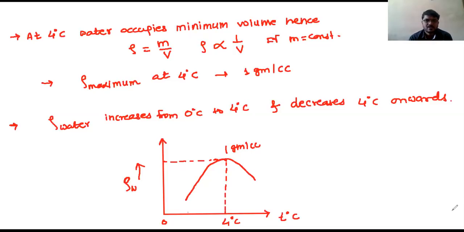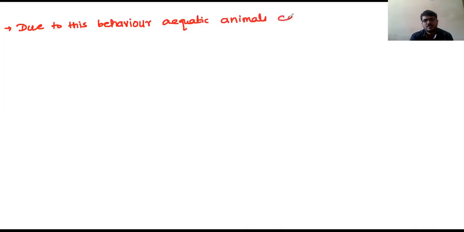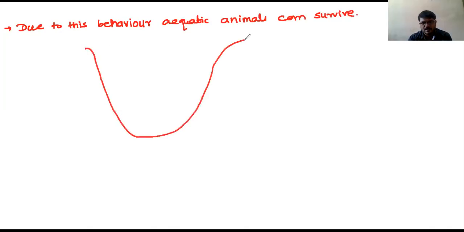Okay, next. Due to this behavior, aquatic animals can survive. How? Let's take one example, or let me draw one small diagram of a lake.